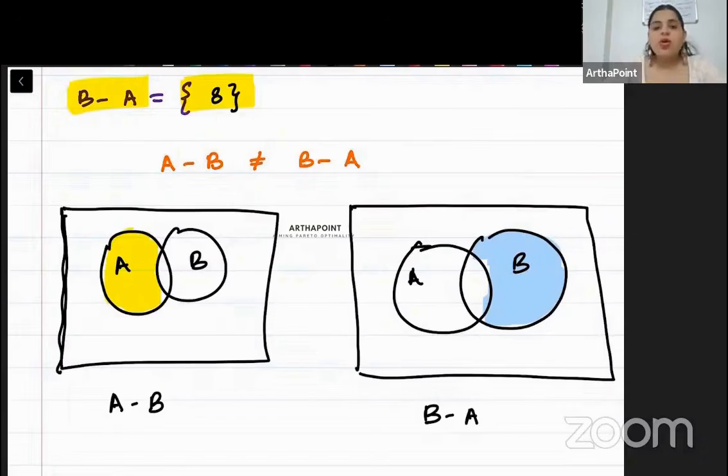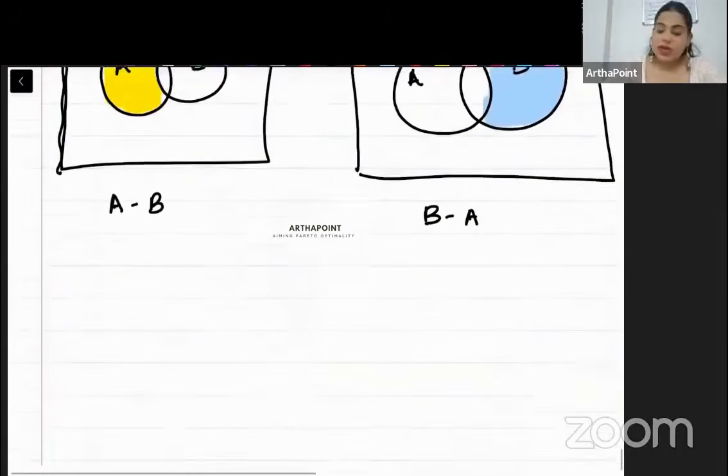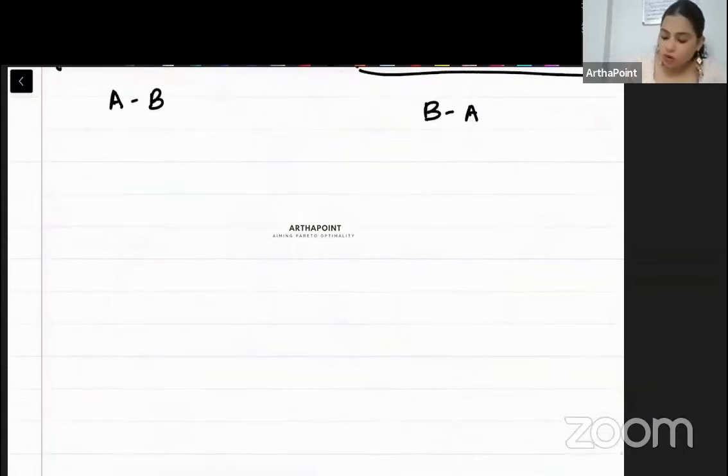This is exactly what we are saying, that A minus B and B minus A are not equal to each other. Okay. Now, I want to pose a statement, a very difficult statement, and you will tell me if this is true or not. The statement I want to pose is the following.